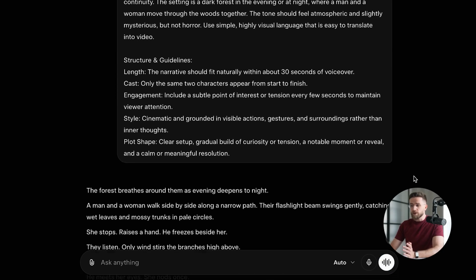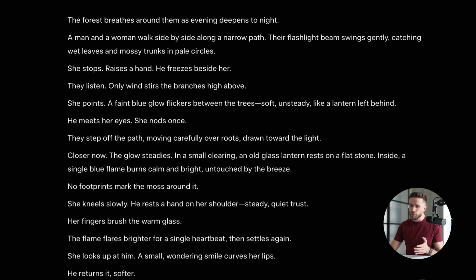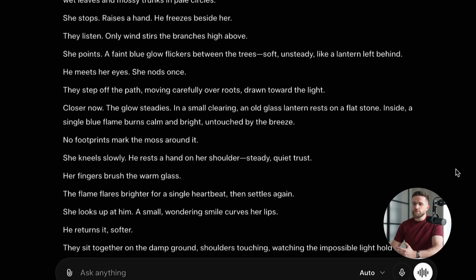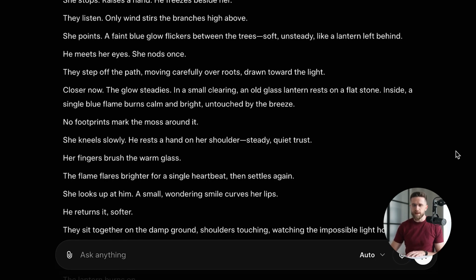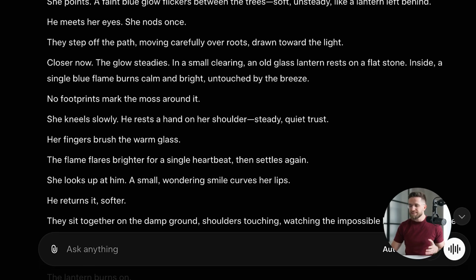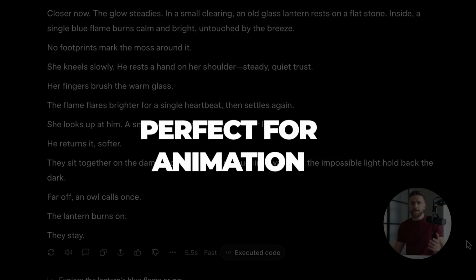The Lost Spark. The story. A man and a woman walk through a darkening forest at night. She stops, points, a faint blue glow flickers between the trees. An old glass lantern rests on a flat stone. Inside, a single blue flame burns calm and bright. She kneels, touches the warm glass. The flame flares brighter for a heartbeat, then settles. They sit together watching the light. Simple premise, clear visuals, 2 distinct characters, perfect for animation.